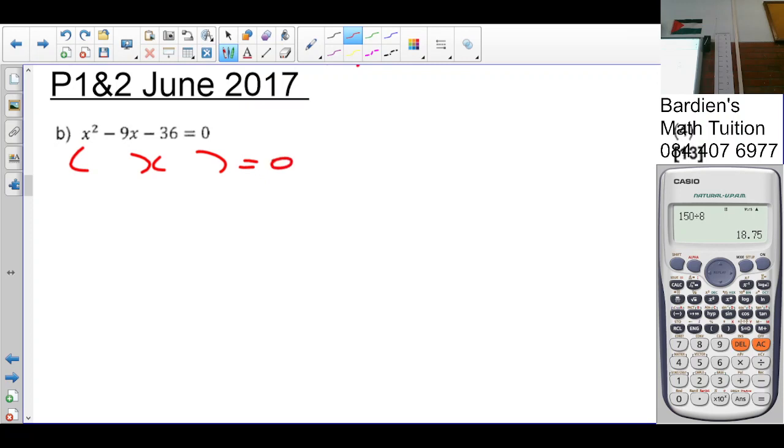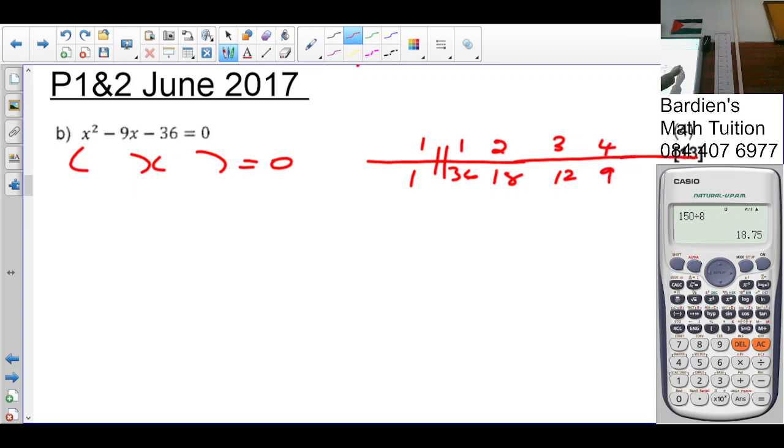trinomial. So for trinomial factorization, that would have been 1 and 1. 1 and 36. 2 and 18. 3 times 12. 4 times 9. 6 times 6. So since that is minus, we must subtract our products. So 1 times 12 is 12. 1 times 3 is 3. You minus it, you get 9.